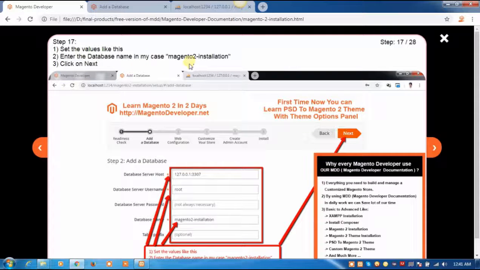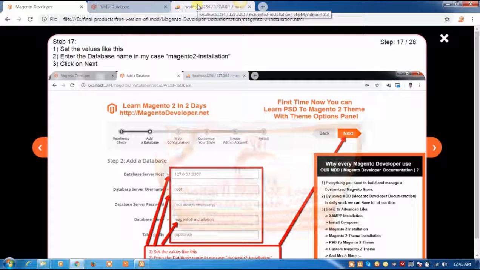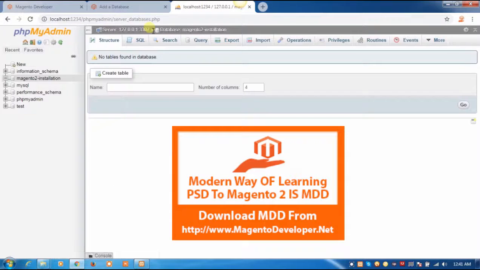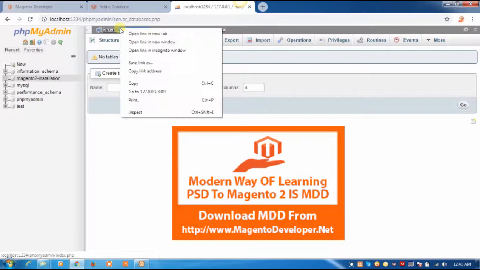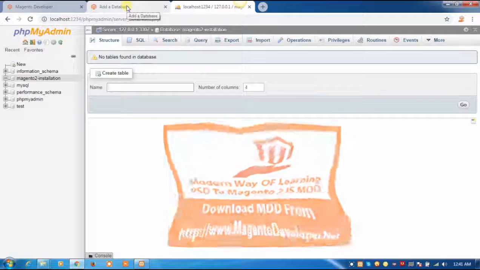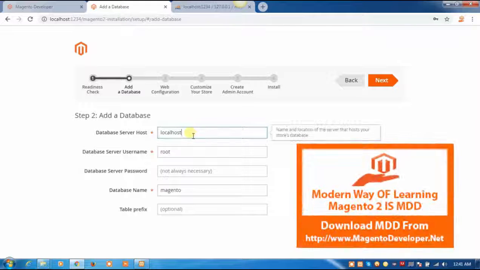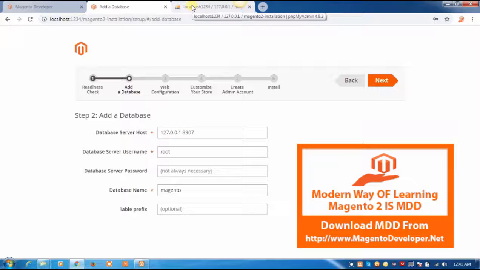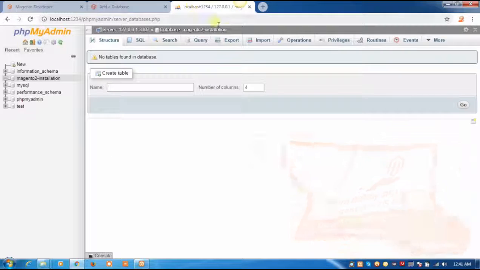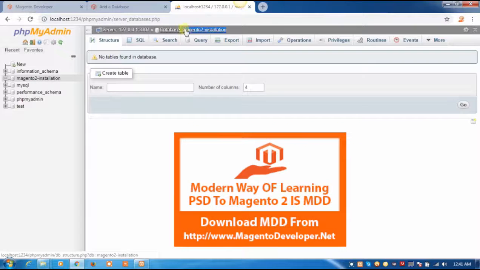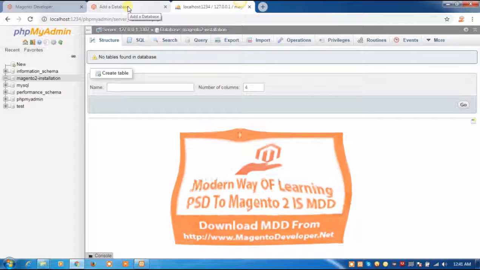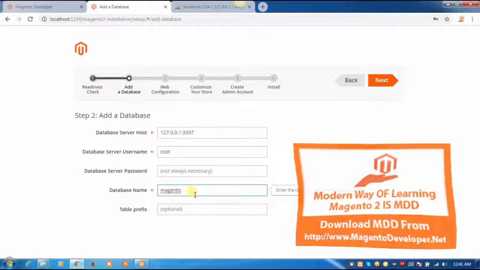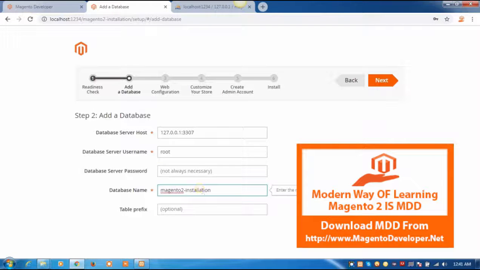Okay, go back to our phpMyAdmin, first copy server name, go back to our installation, database server host, this. Go back to our phpMyAdmin, copy database name, go back to our installation, enter database name, click on next.